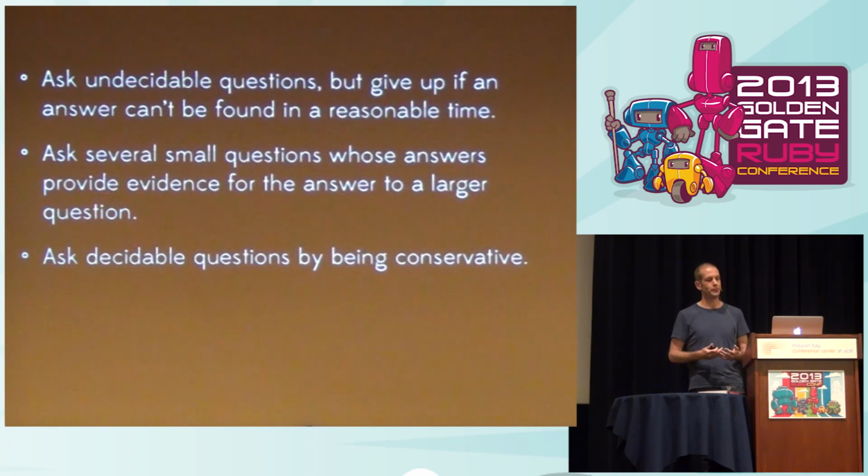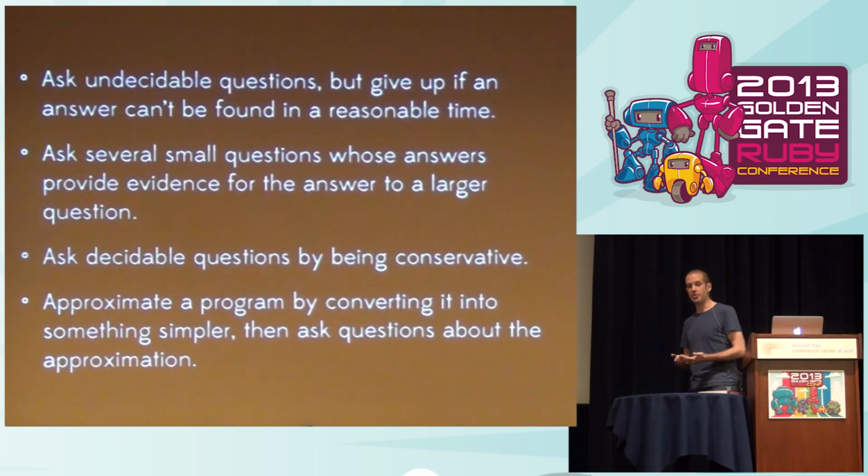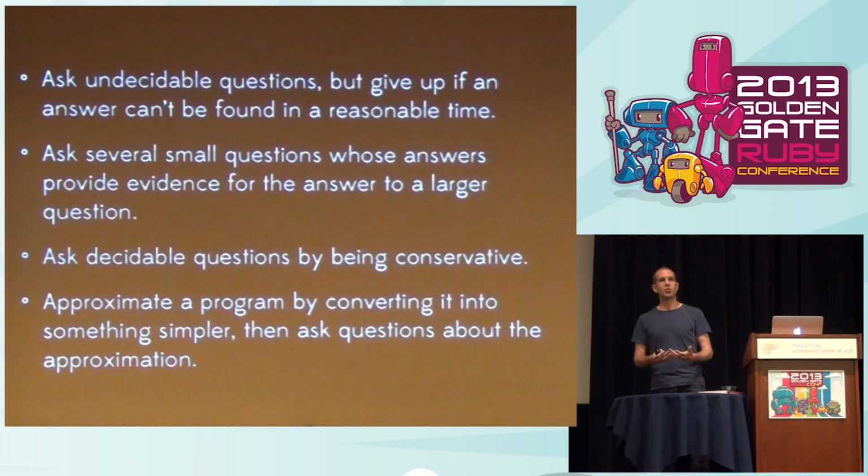A final coping strategy is you can take your original program and turn it into an approximate version of that program, a simpler version, and ask questions about the simplification. This is a way of thinking about how static type systems work. If you've got a program about values like x equals 1, y equals x plus 2, you could turn that into a vaguer program about types that says x equals some integer, y equals x plus some integer, and then ask questions about that abstract version of the program.